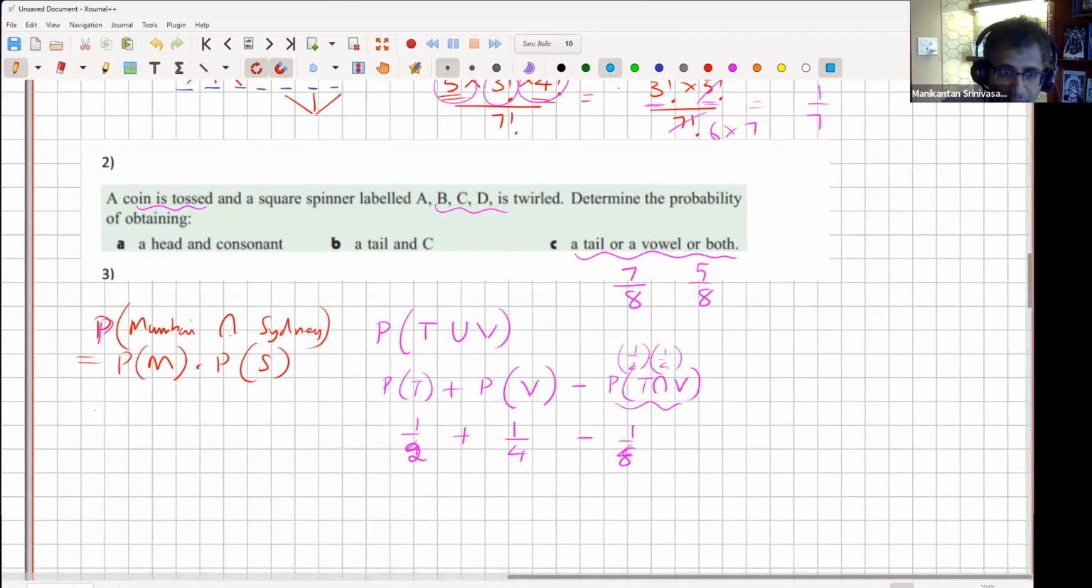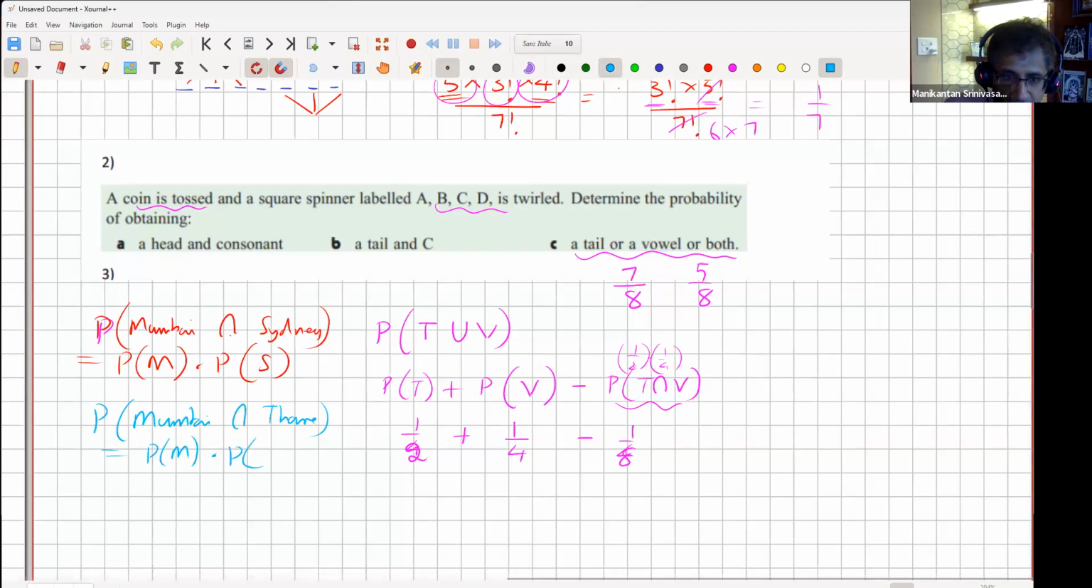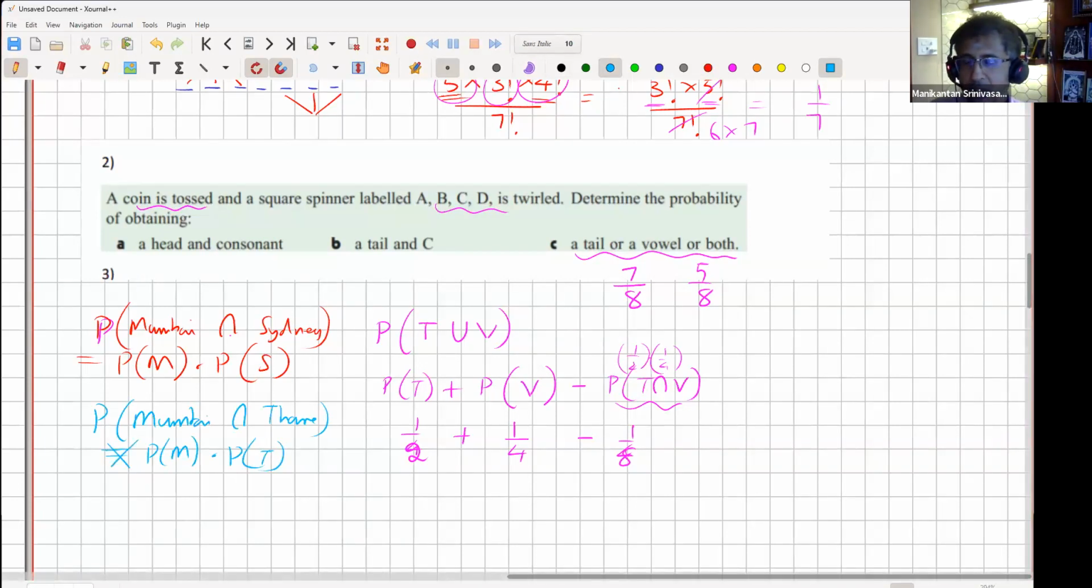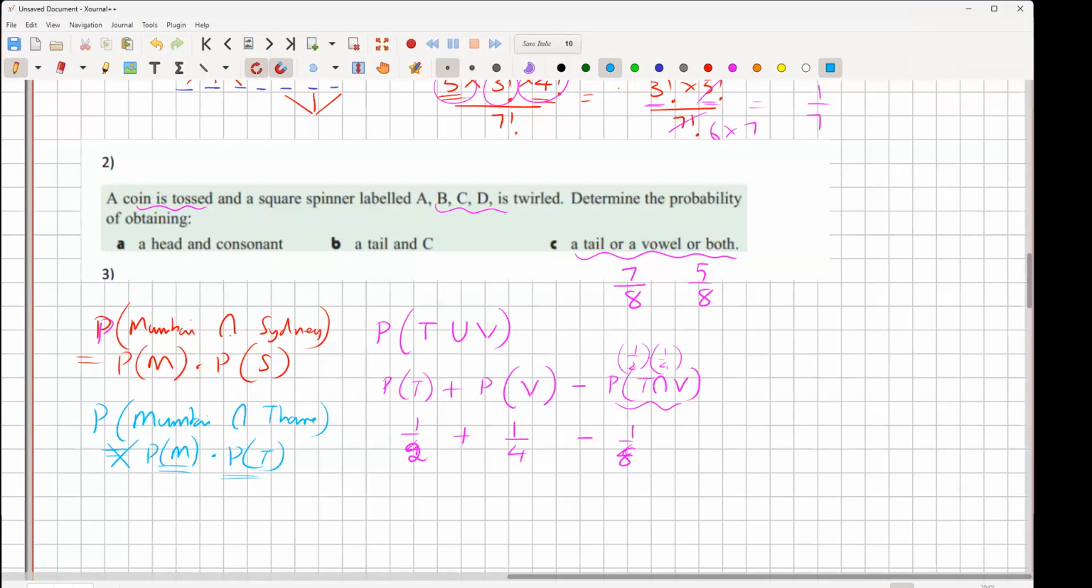Okay, however, suppose I ask, what is the probability it's raining in Mumbai intersection, let's say Thane? Then it would be wrong to say the product, right? Because if it's raining in Mumbai, very likely it's going to rain in Thane as well. So they are not independent events, so it won't be the product of Mumbai times Thane.